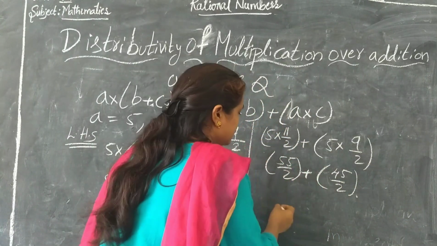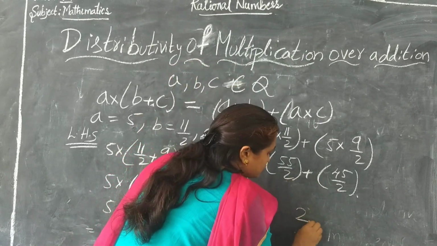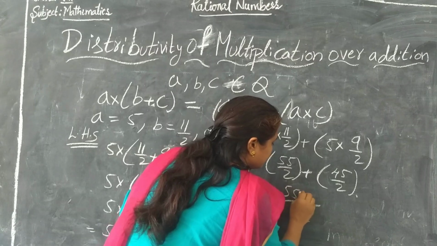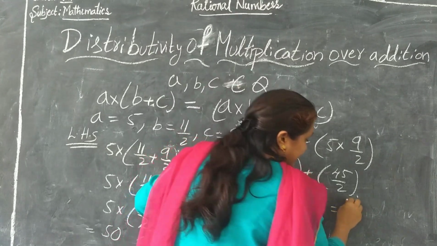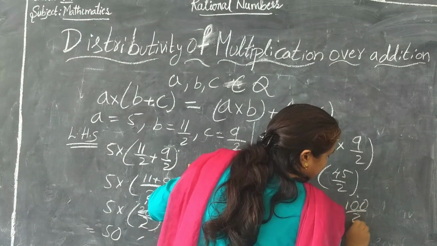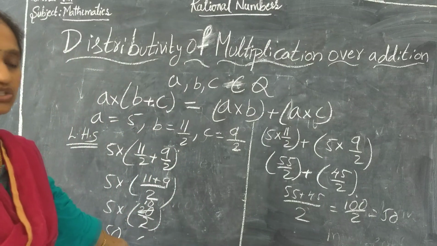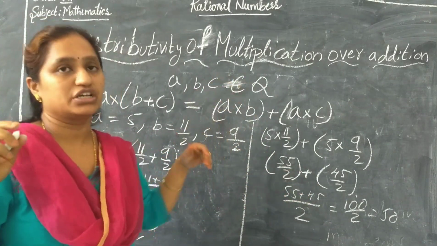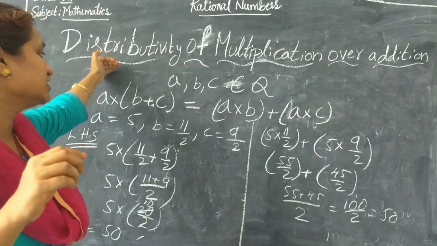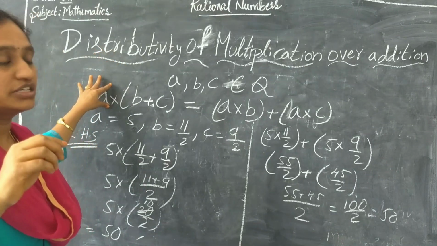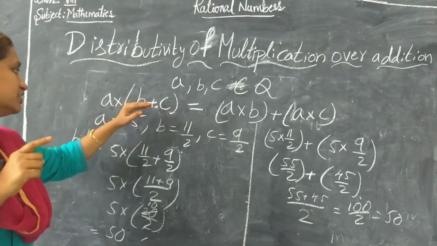Now see here, the LCM is 2. 55 plus 45 is equal to 100. 100 by 2 is equal to 50. Now here LHS is also 50, RHS is also 50. Now it is satisfied. So this is distributivity: the variable A is distributed with the other two variables equally.